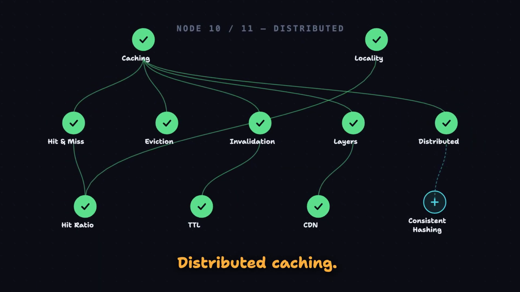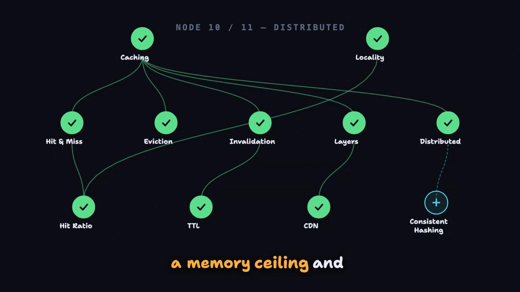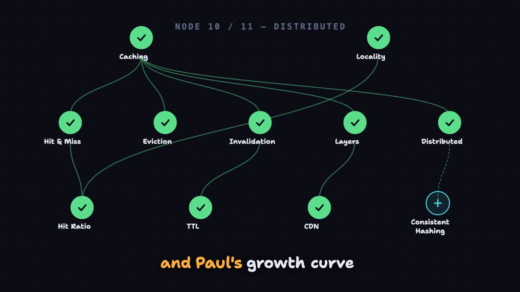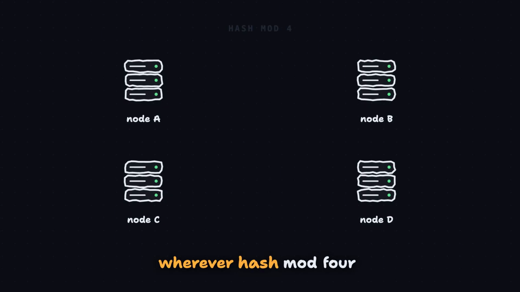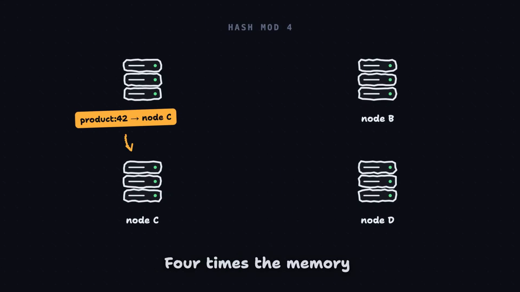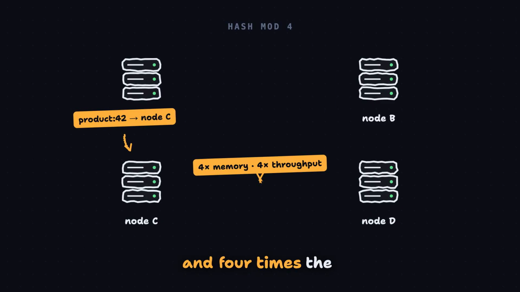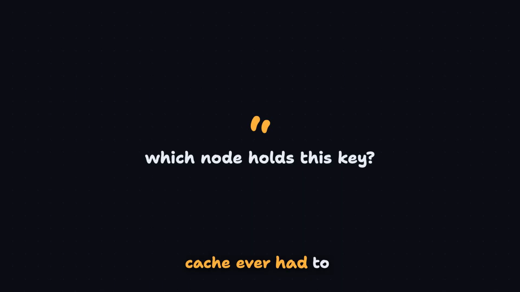Distributed caching. One Redis box has a memory ceiling and a throughput ceiling, and Paul's growth curve respected neither, so he sharded 4 nodes where every key lives wherever hash mod 4 says it lives. 4 times the memory and 4 times the throughput, plus one brand new question no single cache ever had to answer. Which node holds this key?